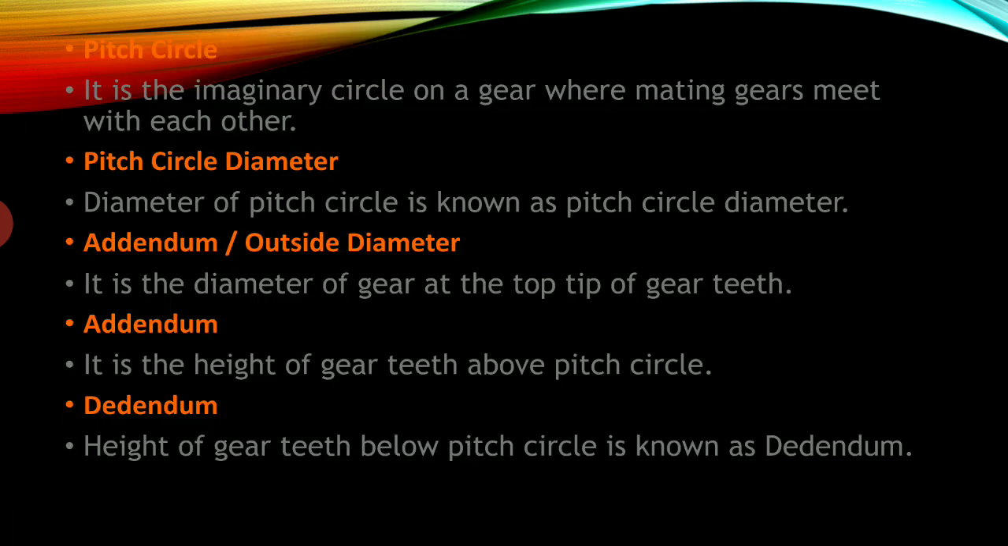Pitch circle: it is the imaginary circle on a gear where mating gears meet each other. Pitch circle diameter: the diameter of the pitch circle is also known as pitch circle diameter. Addendum or outside diameter: it is the diameter of the gear at the top tip of gear teeth. Addendum: it is the height of the gear teeth above the pitch circle. Dedendum: the height of the gear teeth below the pitch circle is known as dedendum.